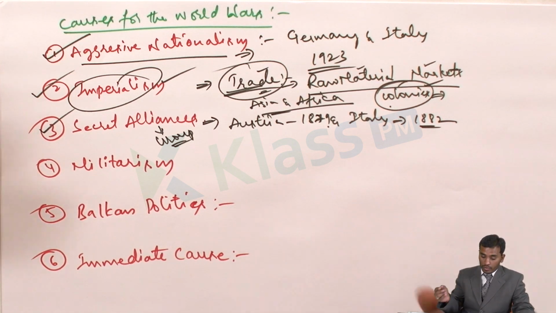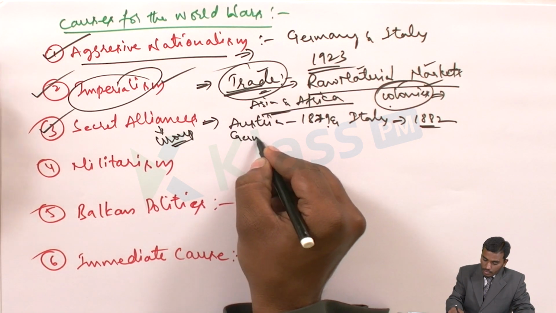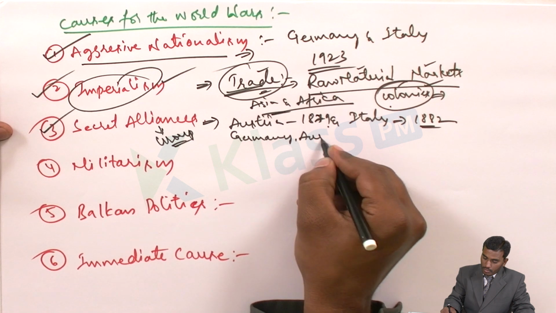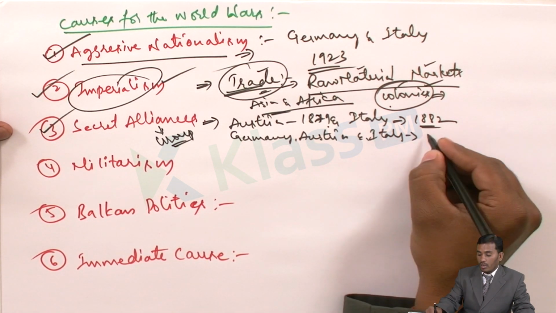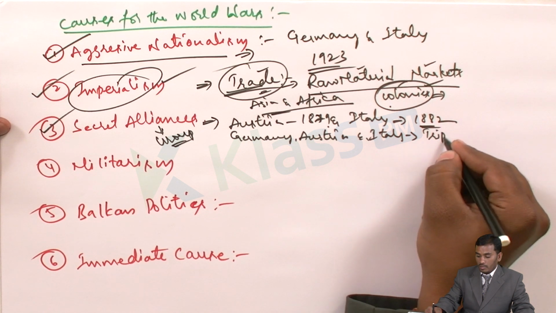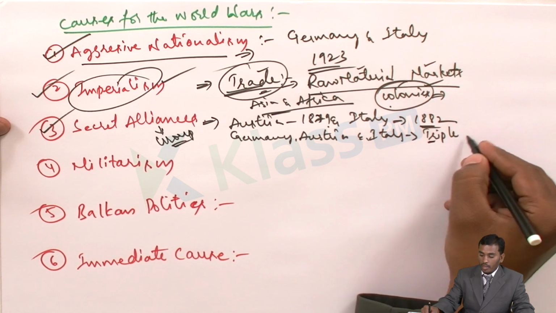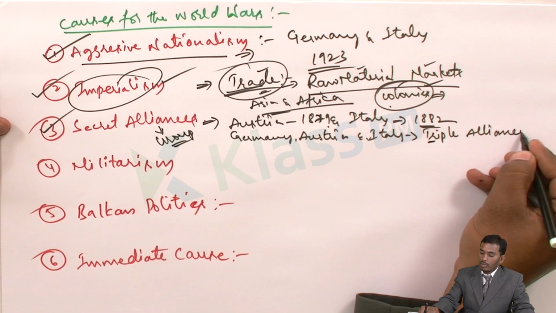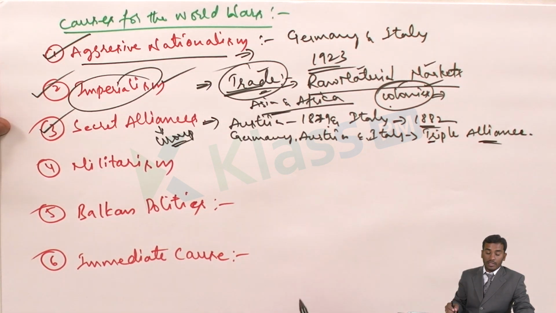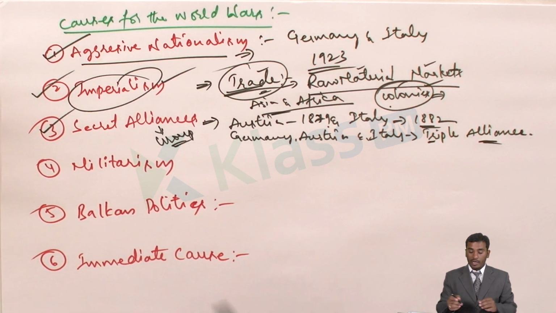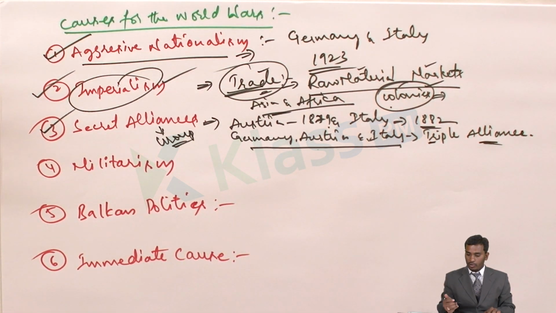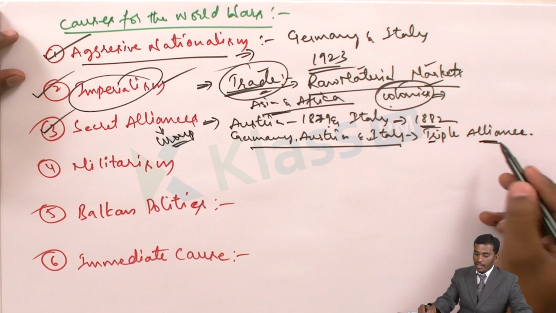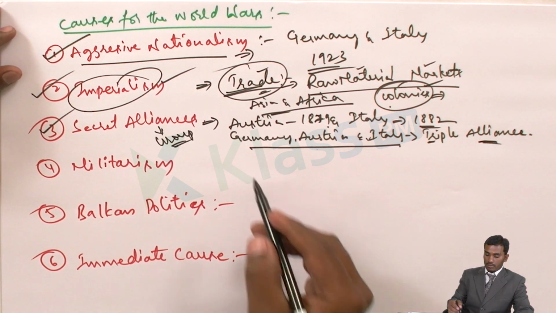And these three countries, which are the three countries? Germany, Austria and Italy. These three together are called a triple alliance, because there are three countries, so it is triple. Alliance means group. They formed a triple alliance, a group. Triple alliance was formed by Germany.